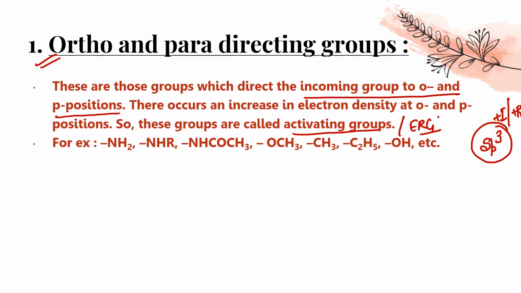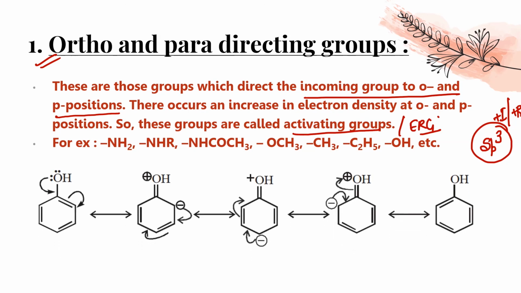Any doubt in this picture? So here we can see that the phenol OH group is attached over there. If you show the resonance, this is going to increase the electron density at ortho and the para. This resonance, you all know this. So if any group is going to attach on this, suppose that I am doing the CH3Cl reaction in presence of AlCl3, so this CH3+ is going to attach on this position or on this position or on this position. So either it will be ortho or it will be para only.